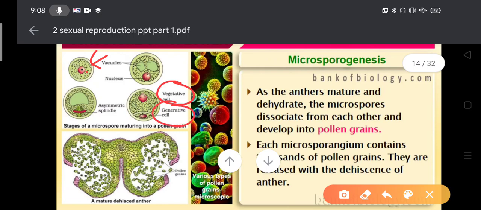Just now I told about the sporopollenin, which comes from the UV granules produced from the tapetum, that is deposited on this pollen grain. Those mature pollen grains are nothing but these ones. As the anther matures and dehydrates, gradually the water content decreases, the microspores dissociate from each other and develop into pollen grains.